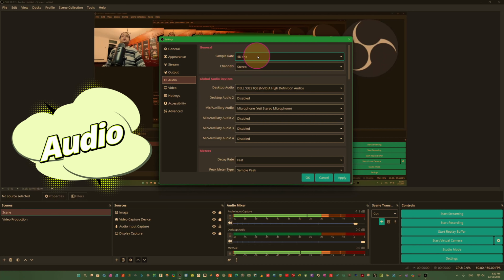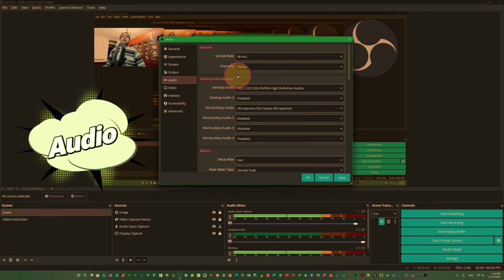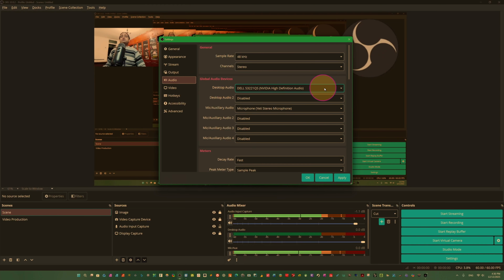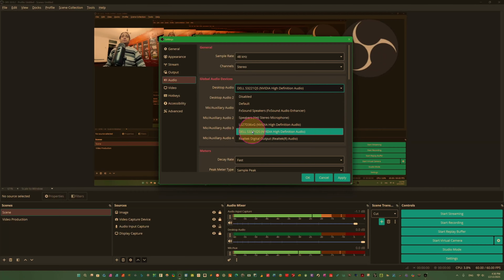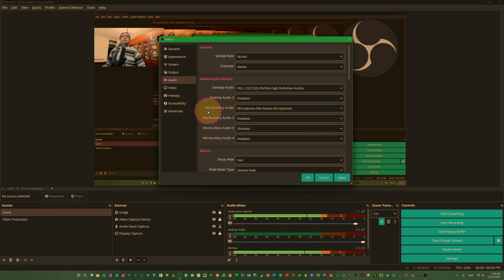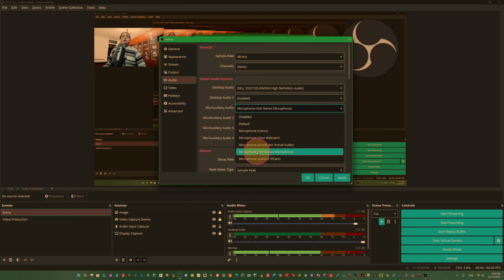Now we come here to audio. In audio, sample rate is 48 kHz, stereo channel. This is the desktop audio. You see desktop audio, you can choose from here. So I use this desktop audio, and now we come to the mic. It's actually important, through which I am speaking. So we come here and select. You see, we use this microphone, Yeti Studio microphone.